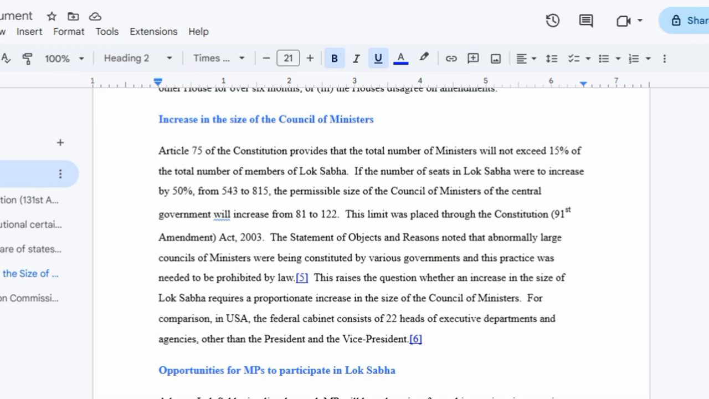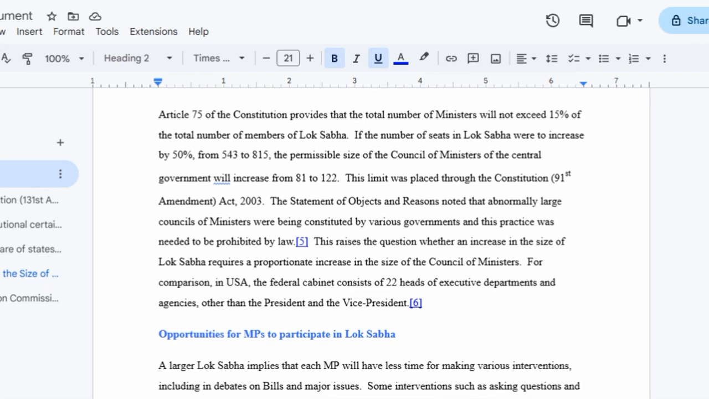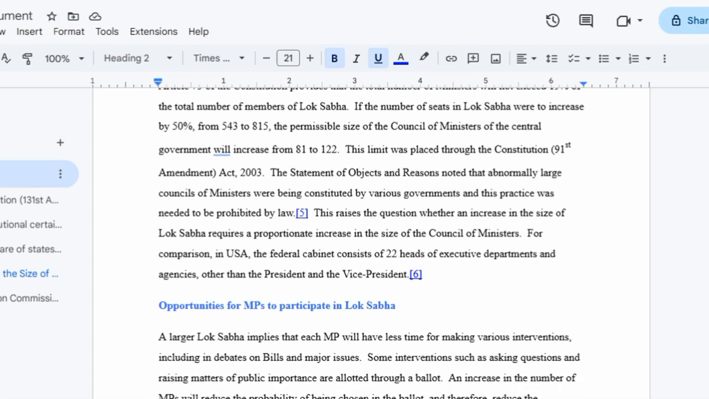Article 108 of the Constitution provides for a joint sitting on a bill passed by a house if it is rejected by the other, kept pending, or if the houses disagree on amendments. There would also be an increase in the size of the council of ministers. Because of the increase in the maximum number of MPs to be elected, there would automatically be an increase in the number of ministers in the council of ministers from 81 to 122. This would create an excessive burden on the government for providing the resources, and logistics issues.